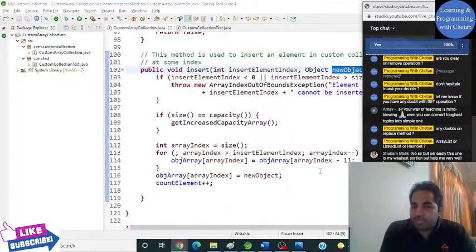In this particular function, I will also explain how we have made our collection object resizable or growable. What happens if my capacity gets filled? Then I can create an object with a new, increased capacity so that it can handle any number of elements, and that's how we can remove the restriction we have in a simple array object.